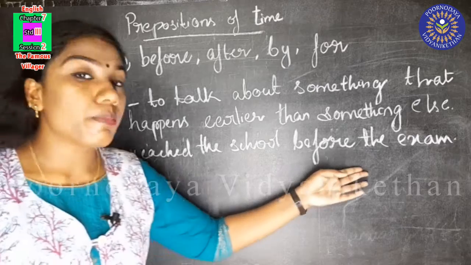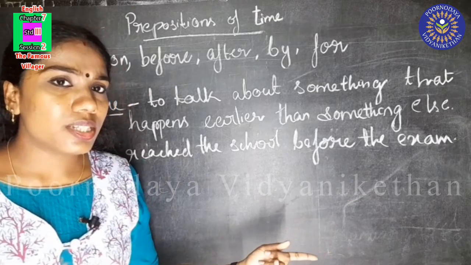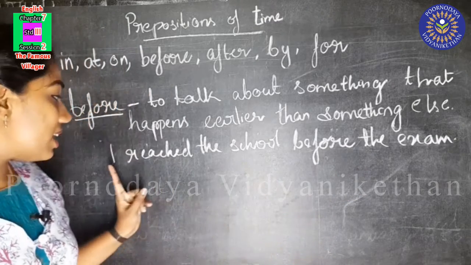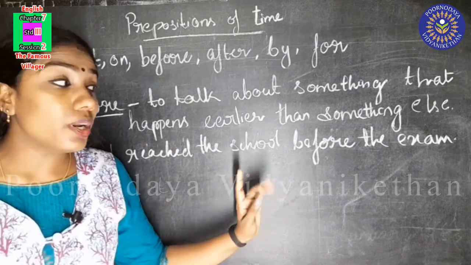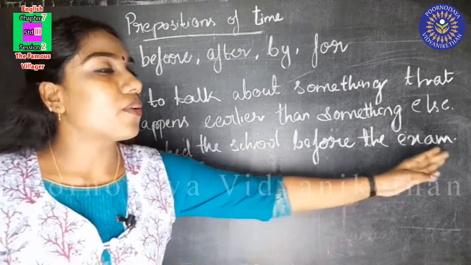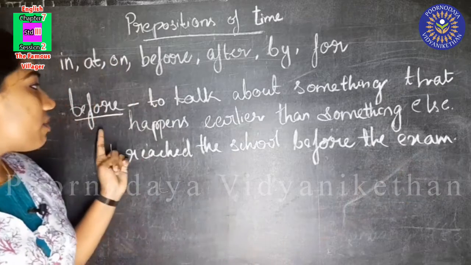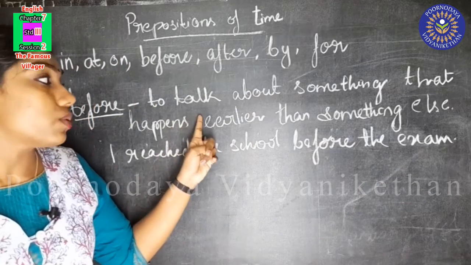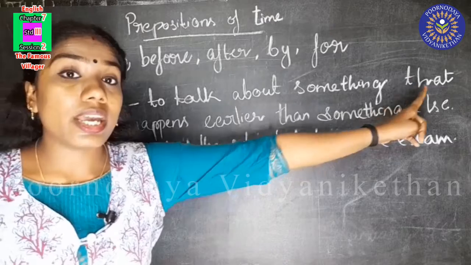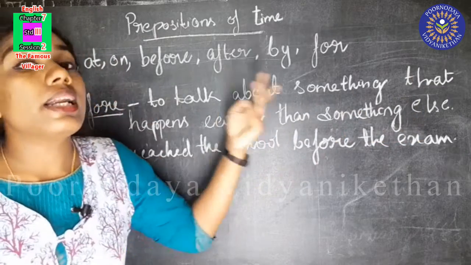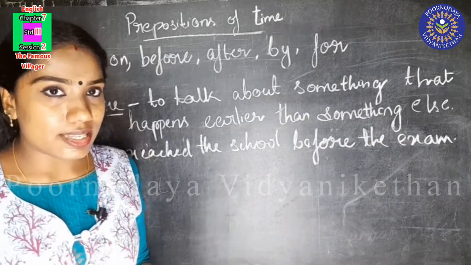Here we used before to talk about the incident that I reached school before something else, before the exam. Before is used to talk about something that happens earlier than something else.